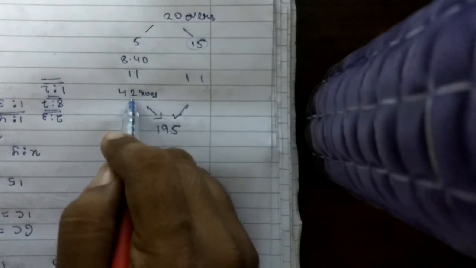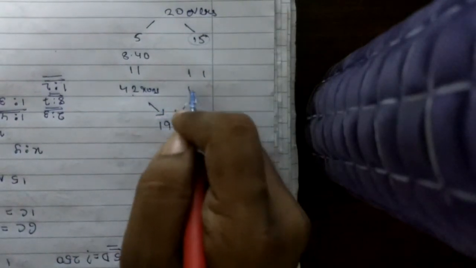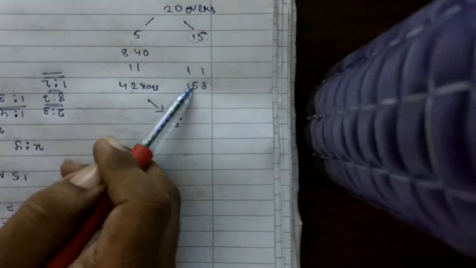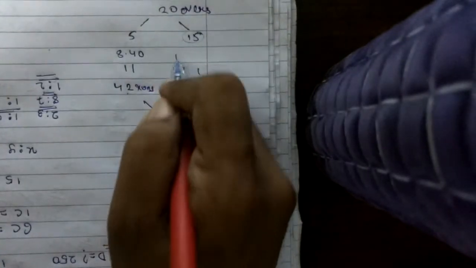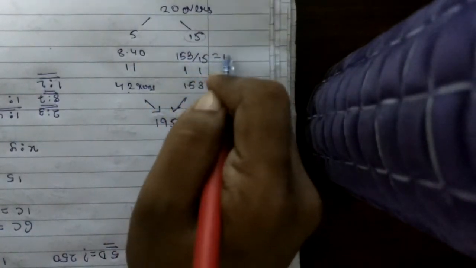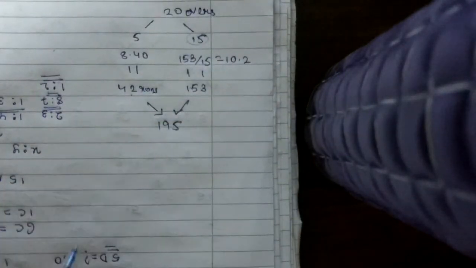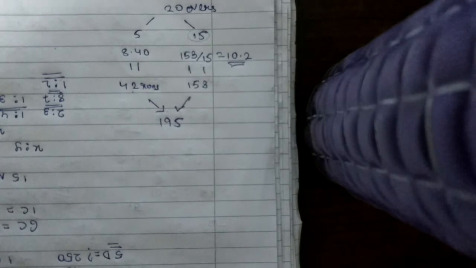So out of 195, 42 is removed. The leftover run will be how much? 153. Okay, so in 15 overs they need to make 153. So what will be the rate of runs per over? That would be 153 by 15, or 10.2. So this is our answer. Our answer will be again 10.2.